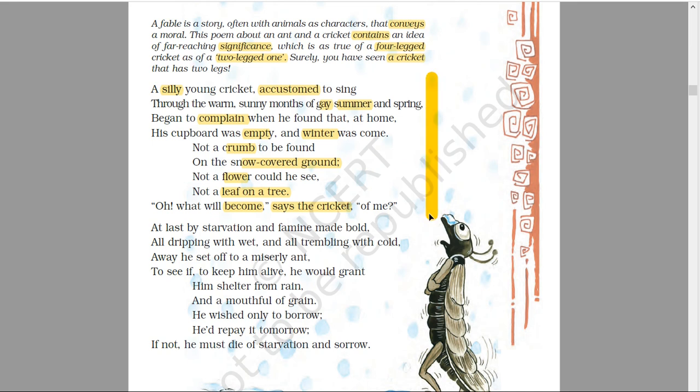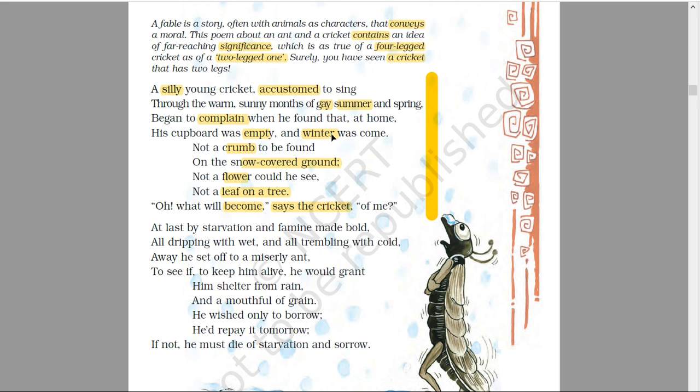So the first stanza says that the cricket spent all the summer and spring season, the good time when he could work, but he did not work. Instead of working, he just spent all his time in singing.